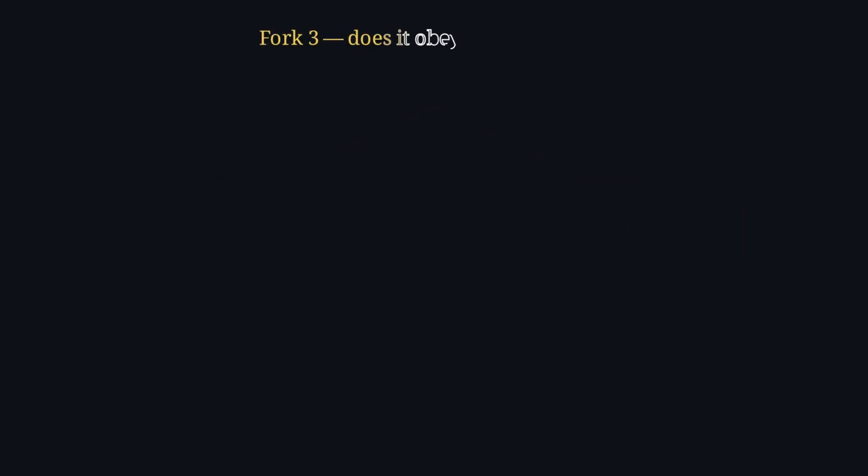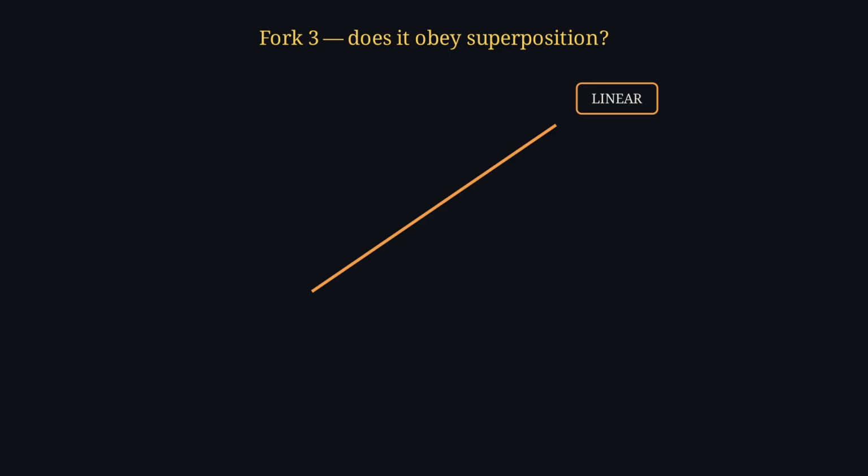Third fork, and this one really matters. Is the model linear? If it is, you've hit the jackpot. Linear models obey superposition. The response to 2 causes at once is just the sum of the responses to each one alone. So you can break a hard problem into pieces, solve them separately, and add the answers back up.